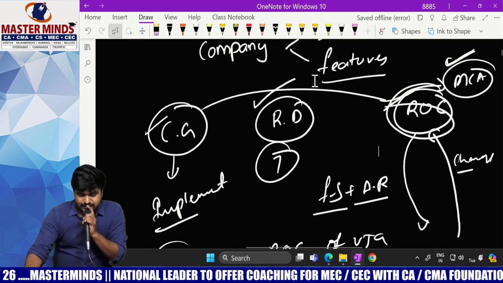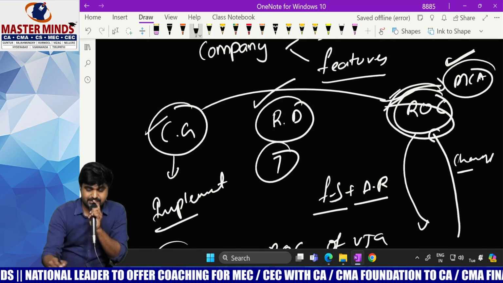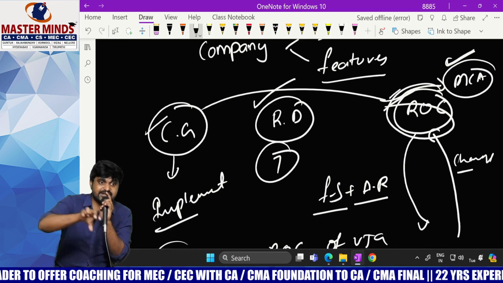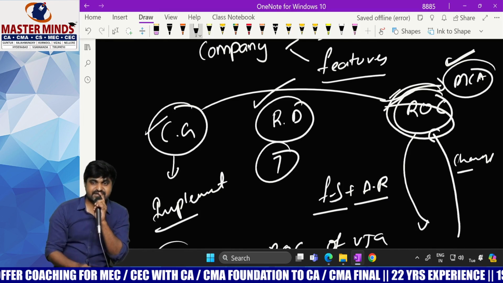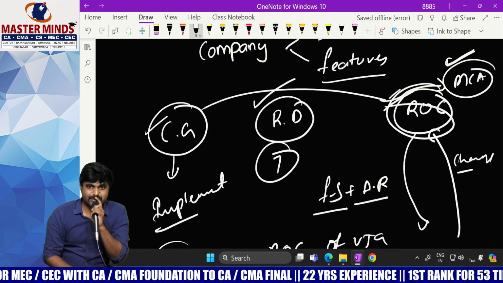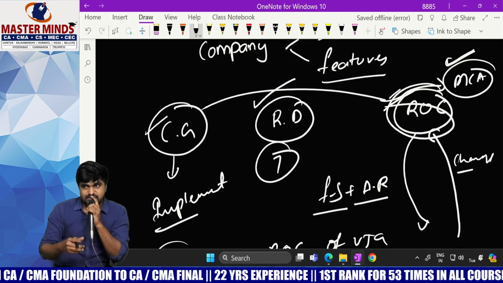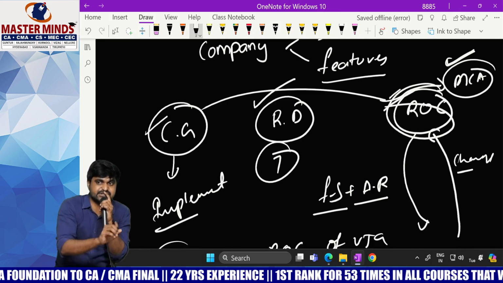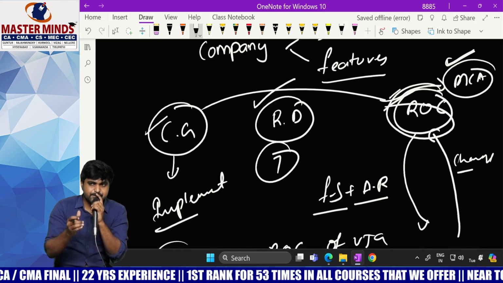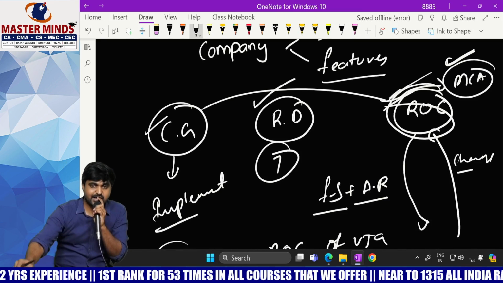So whenever any necessity arises, the company will communicate with whom? ROC. But in a few important cases, the company needs to communicate with the RD directly, not with the ROC. Say for example, shifting of registered office from one state to another state. Whose approval is required? RD's approval is required. But what if the change is within the same state? Then it will be ROC. RD approval is not required. So some important matters require RD's approval. All general matters will be taken care of by the ROC only.